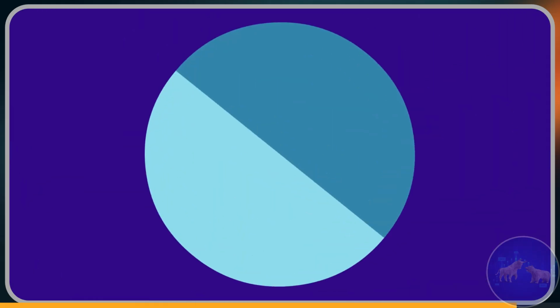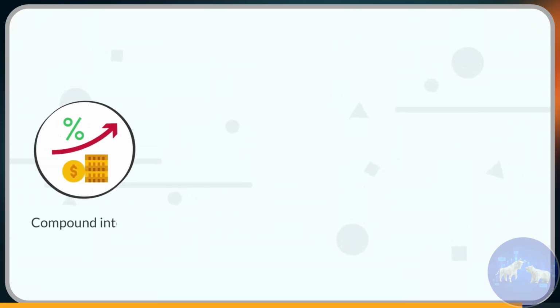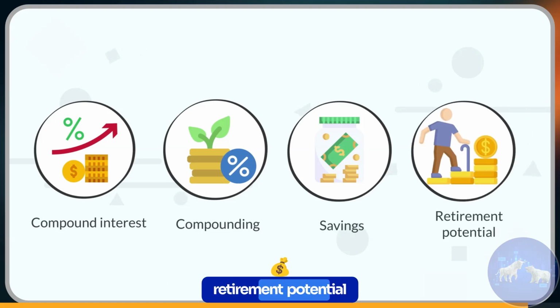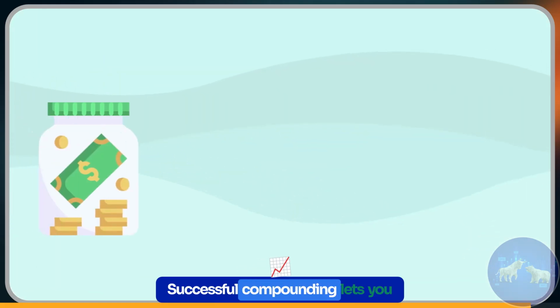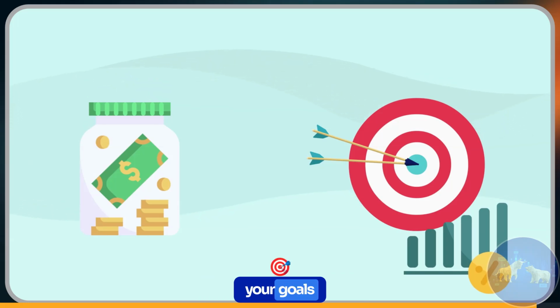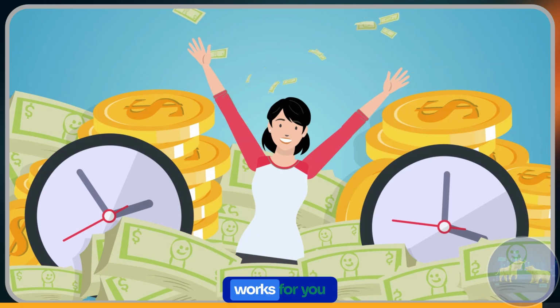So this brings us to the end of this video. Always remember that compound interest and compounding can supercharge your savings and retirement potential. Successful compounding lets you use less of your own money to reach your goals. Give yourself time to see how compound interest works for you.